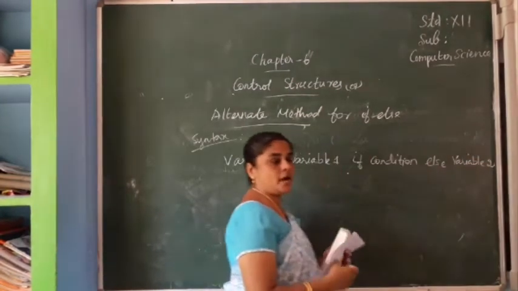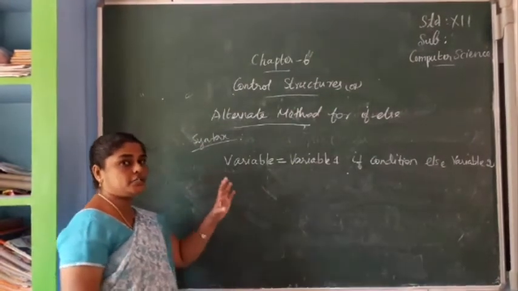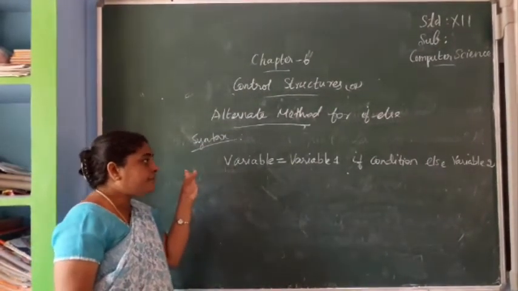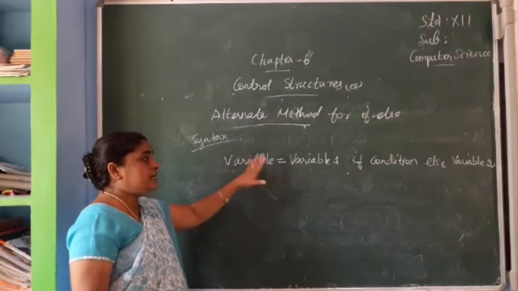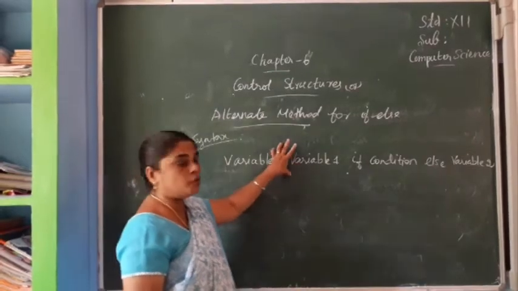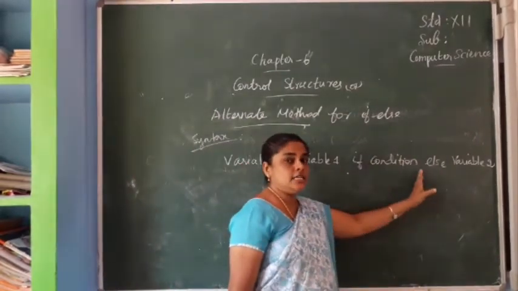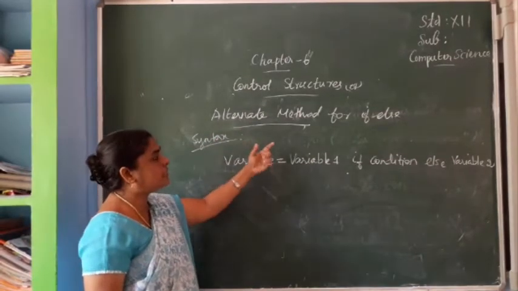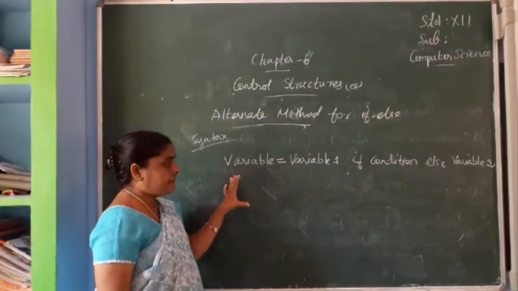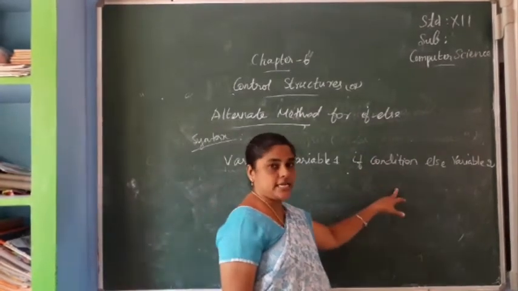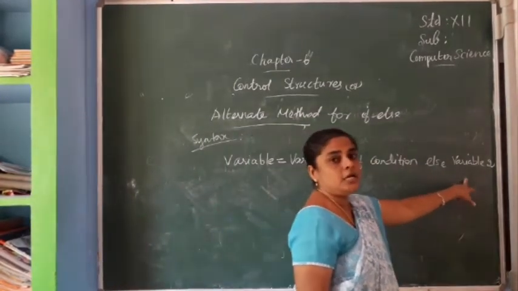Same as the conditional operator. We have already studied the conditional operator; yesterday, in the last class, we saw the syntax. What's the syntax? Variable equal to on true, condition, next on false. Here it is the same: the alternate method for the if statement is variable equal to variable 1 if condition, else variable 2.